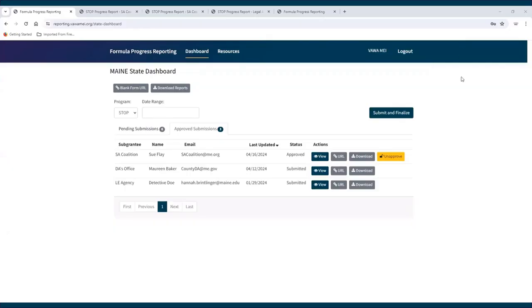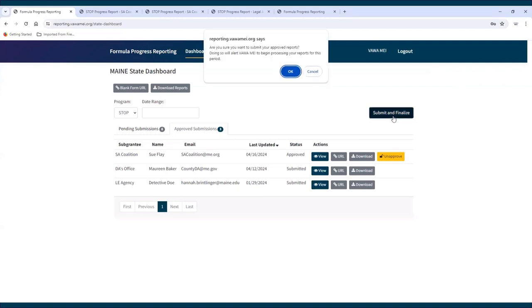Submitting reports to MEI. When the state administrator has finished reviewing and has approved all of the subgrantee reports, they will submit the reports directly to MEI by going to the Approved Submissions tab on the dashboard. To submit all subgrantee reports, click the Submit and Finalize button. A pop-up will appear asking if you are sure you want to submit the approved reports to MEI. Click OK if yes. If you do not wish to submit the subgrantee data, click Cancel.